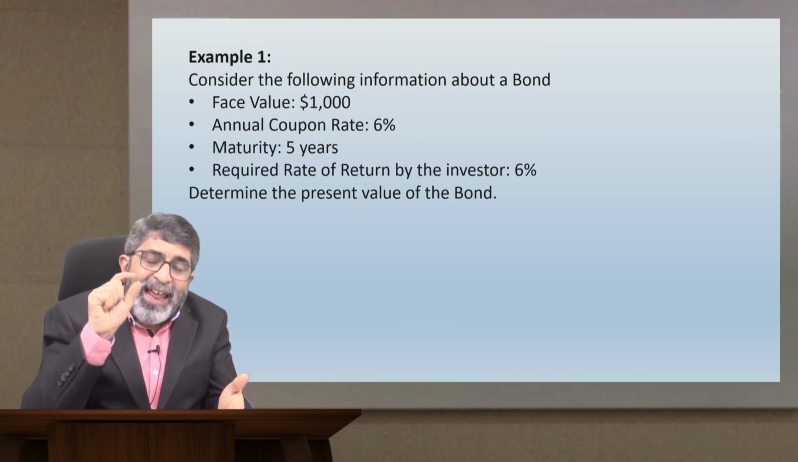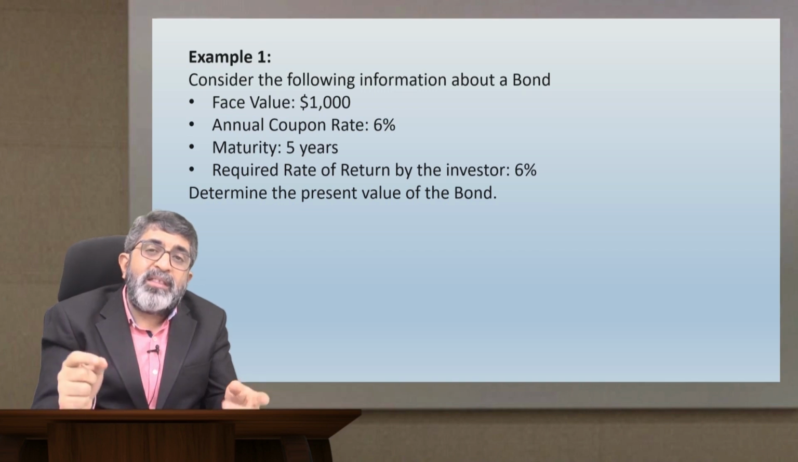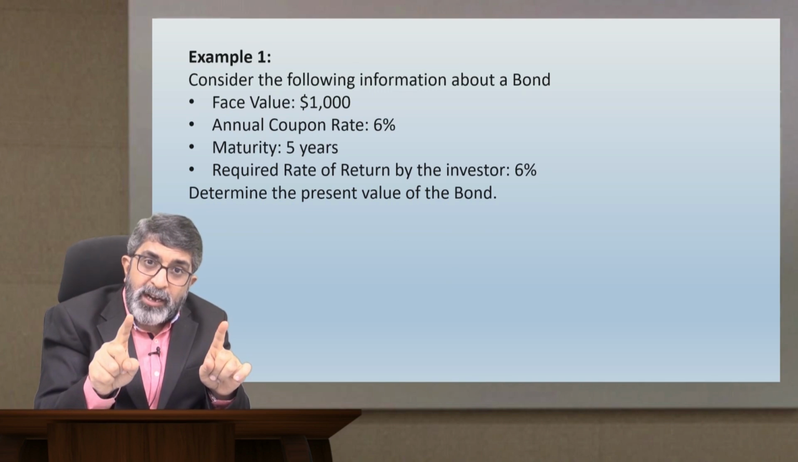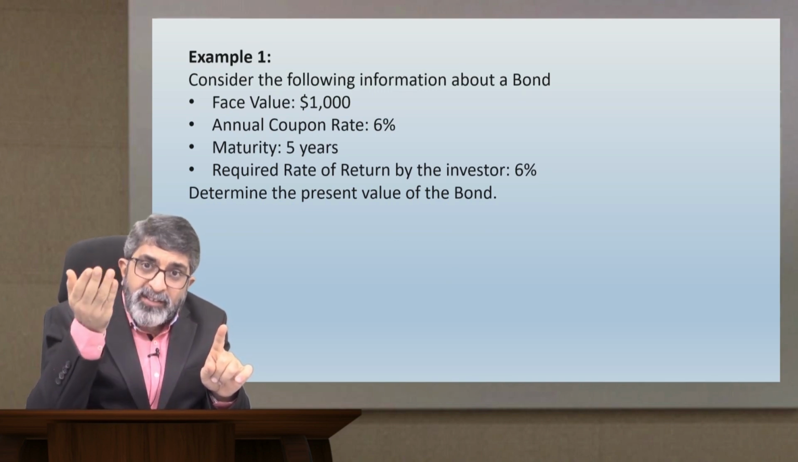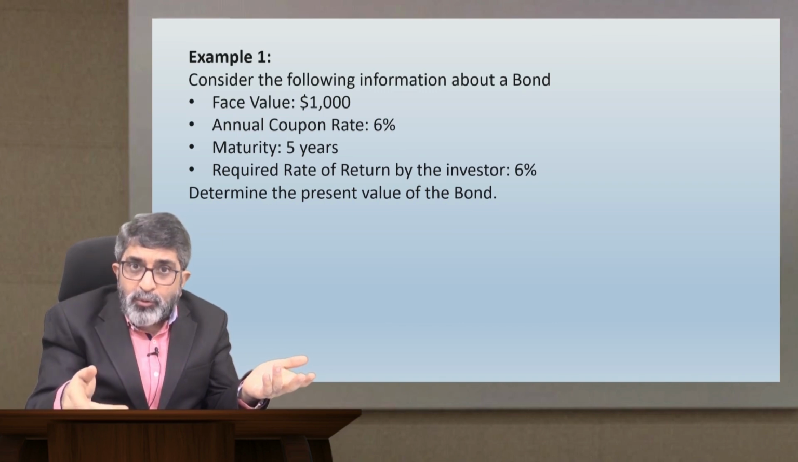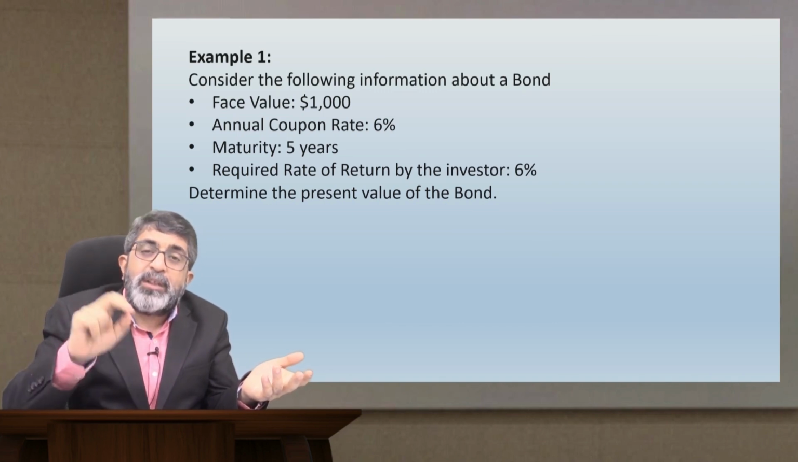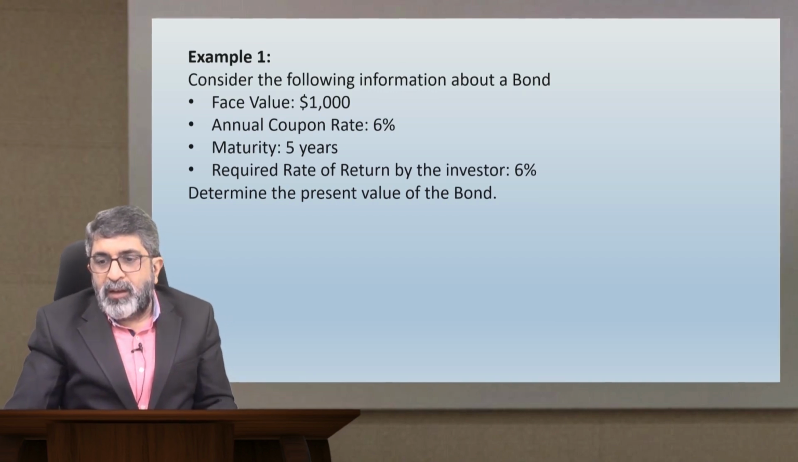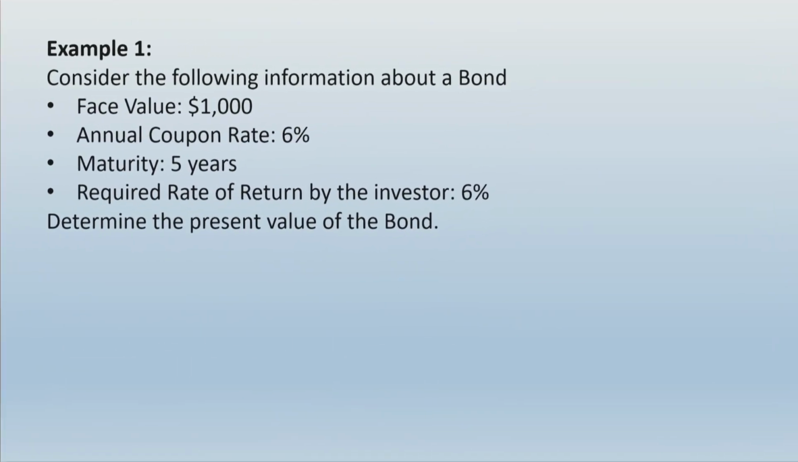So the real calculation will be needed when there is a mismatch between the coupon rate and the required rate of return. If required rate of return is higher, means the discounting rate is higher, the value of the bond will decline. As I have explained to you earlier, that the bond value will have an inverse relationship with the discounting rate. So let us look into the solution to this particular example.